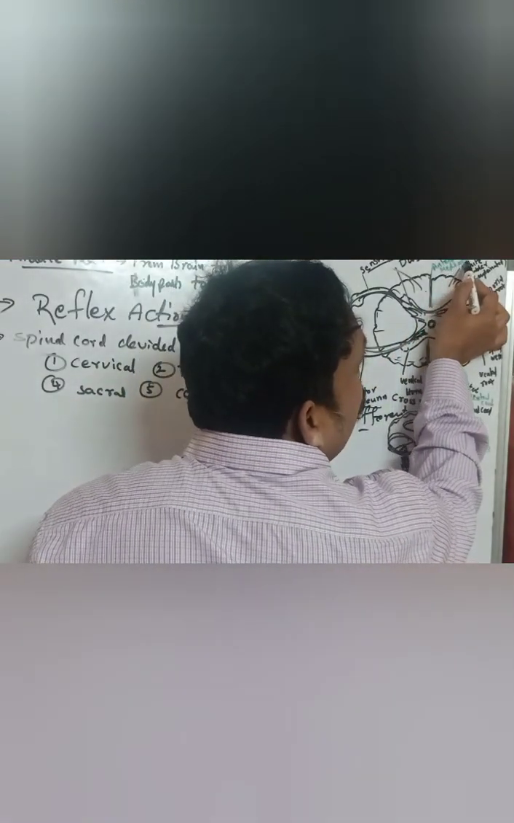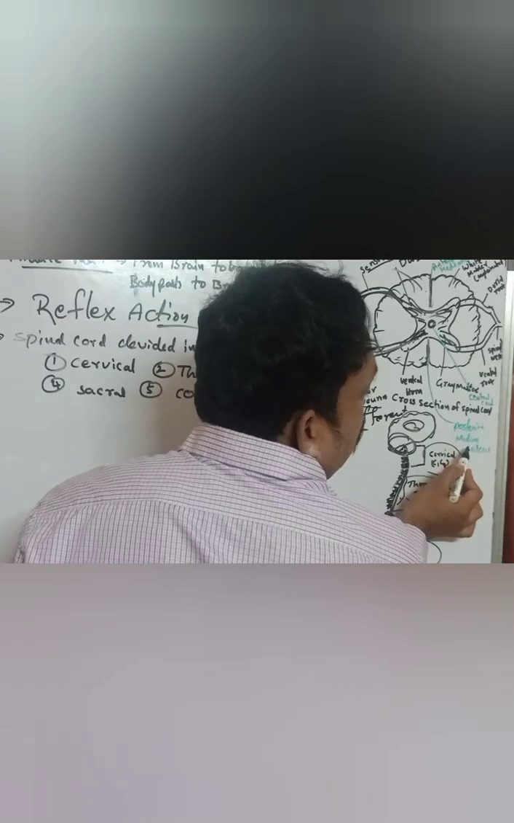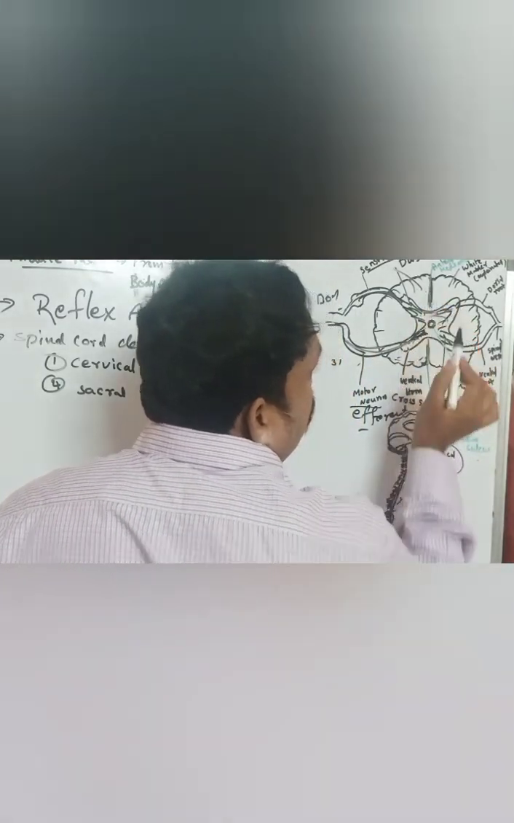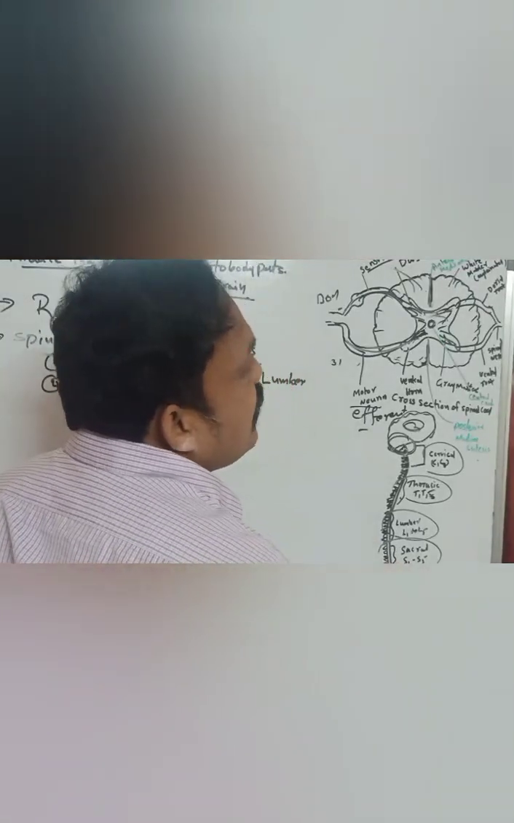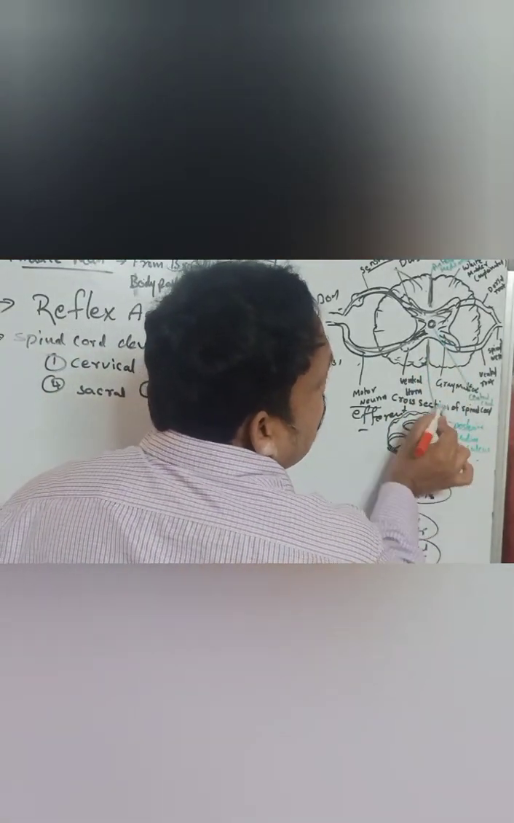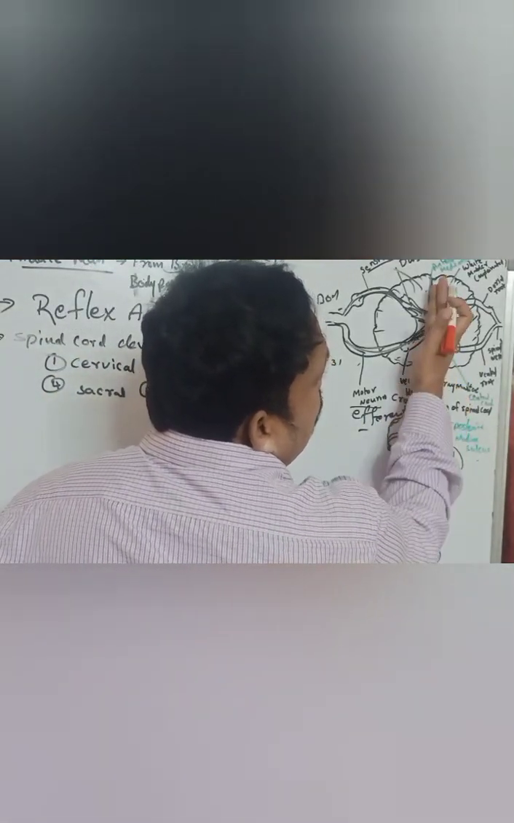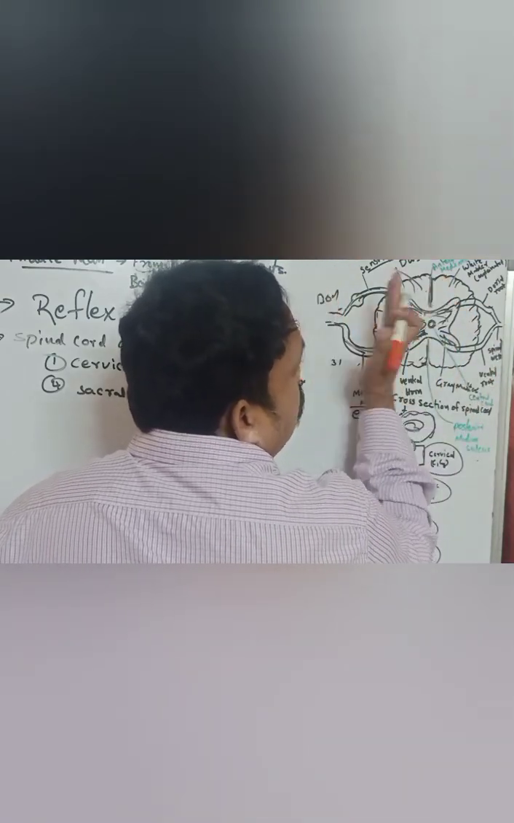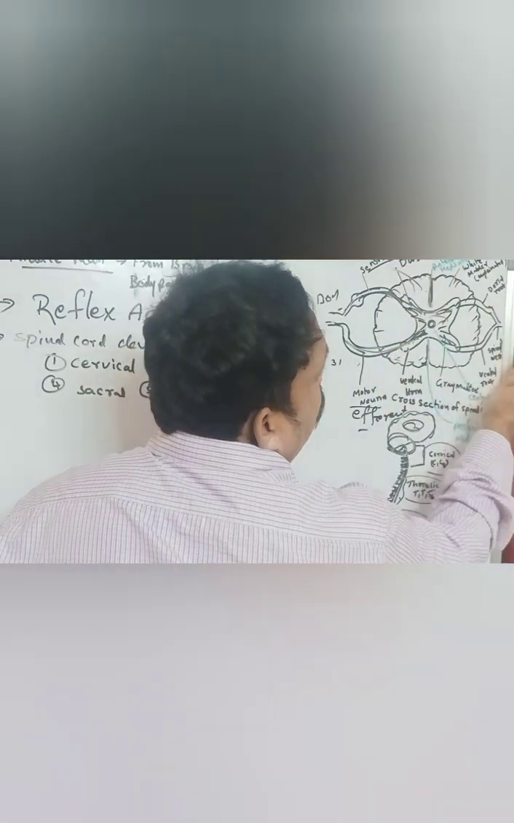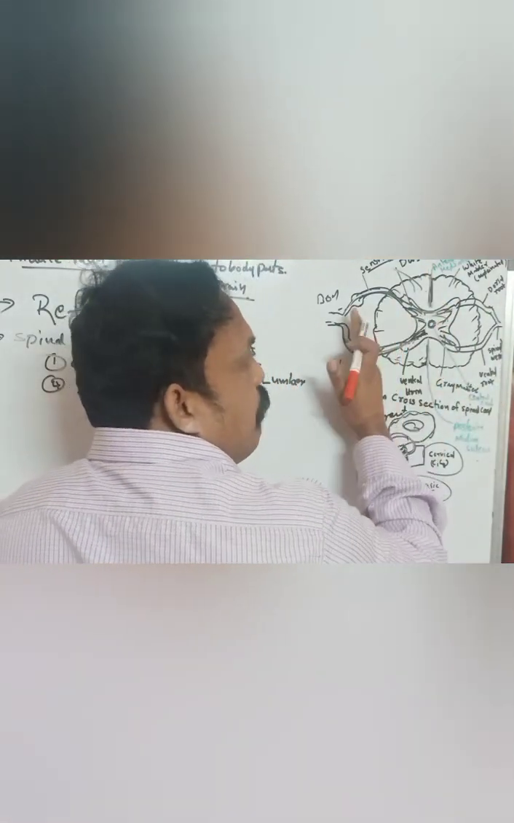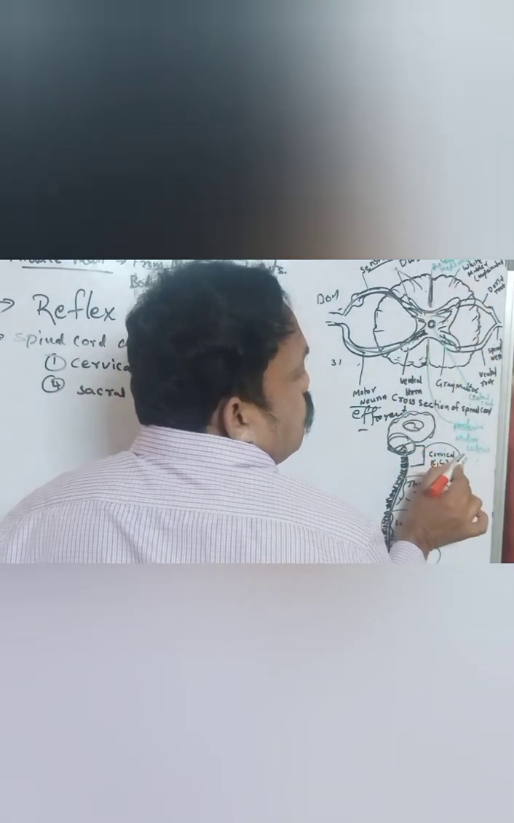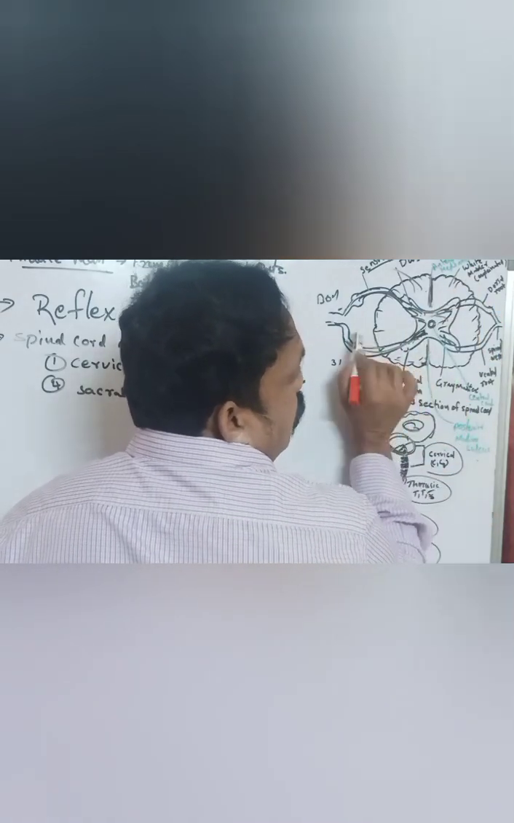Anterior median fissure and posterior median sulcus. This is the anterior median fissure and posterior median sulcus. It divides the spinal cord into two parts, the right and left halves, divided by the anterior median fissure and posterior median sulcus.